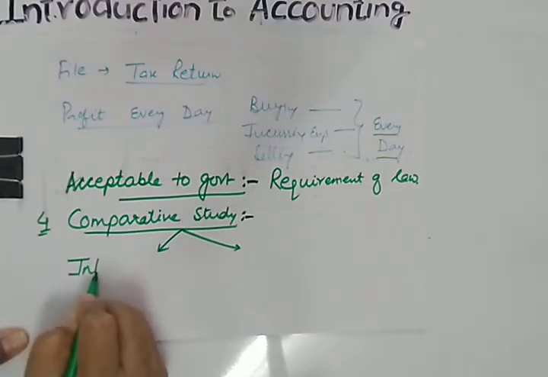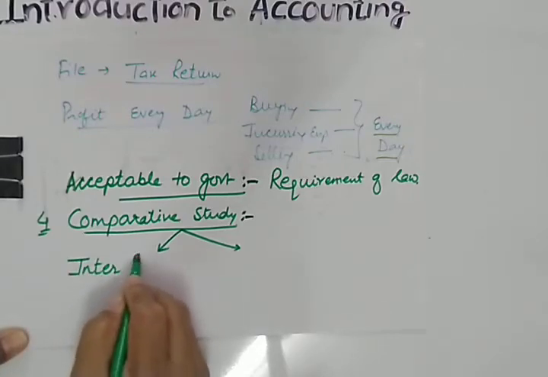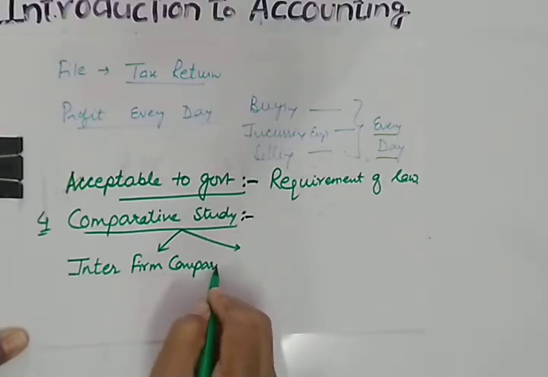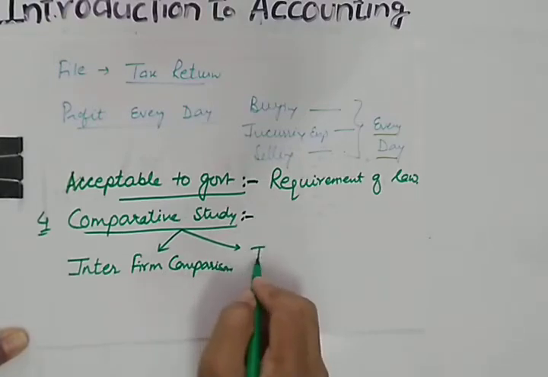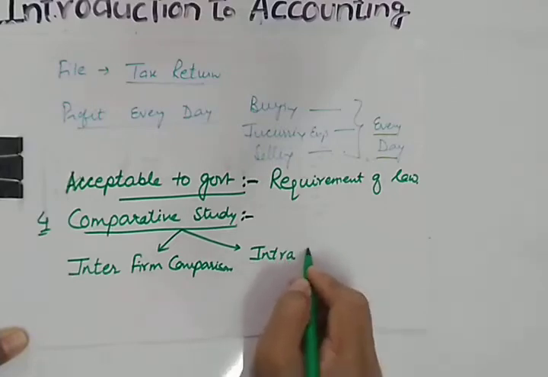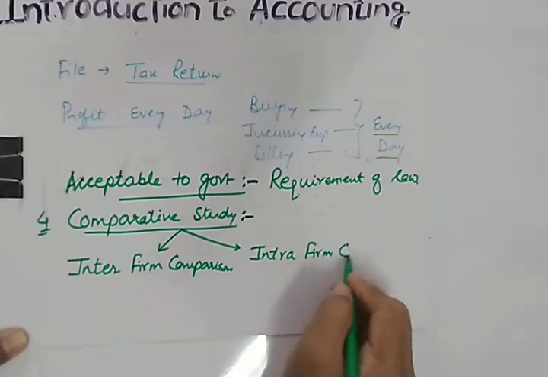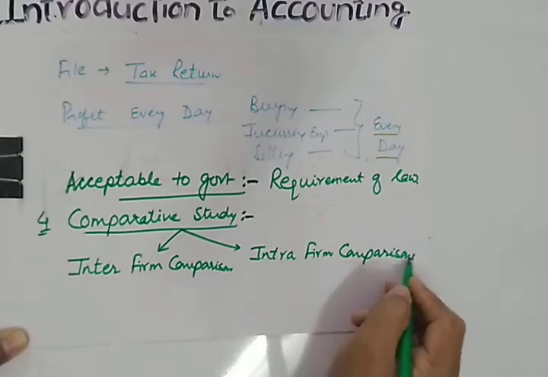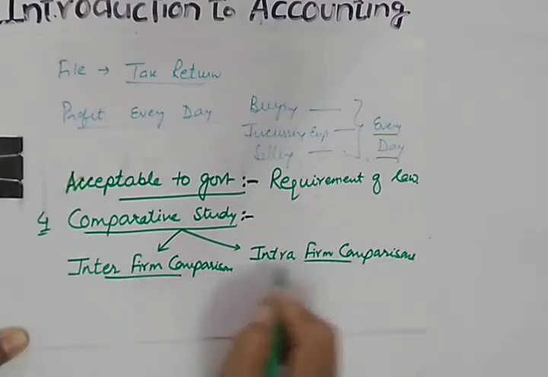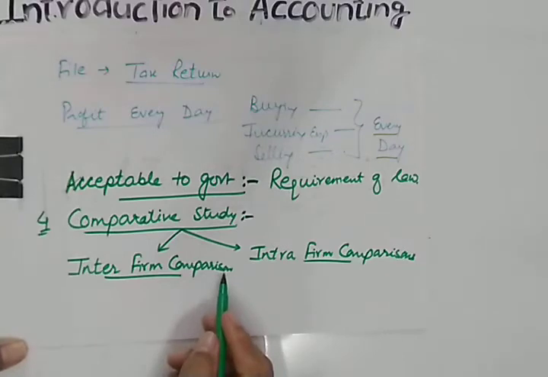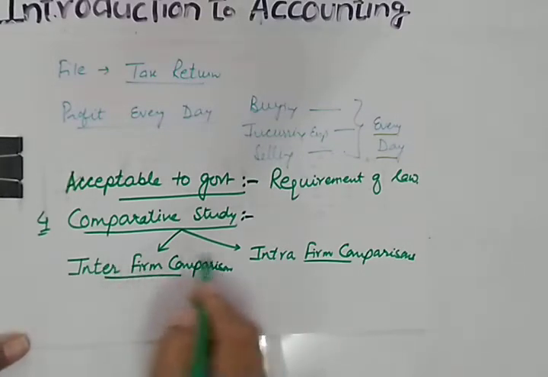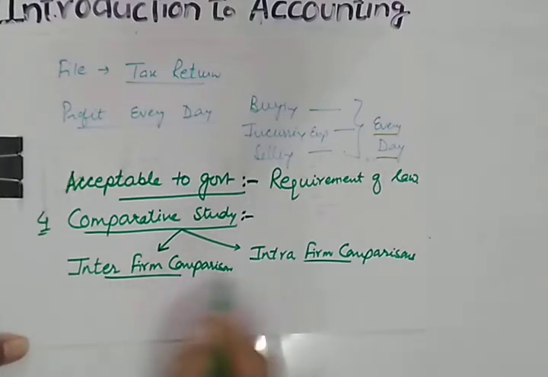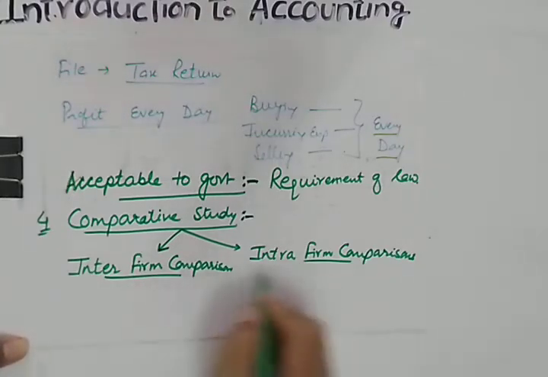One is inter-firm comparison and the other one is intra-firm comparison. All these two types of comparisons are possible with the help of a proper accounting system. So let us see the meaning of this inter-firm and intra-firm.